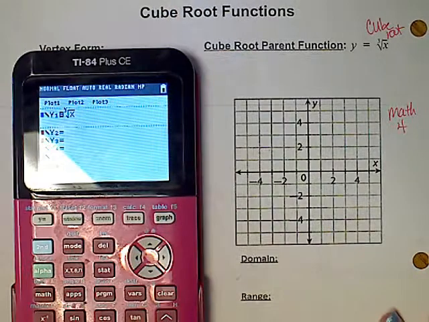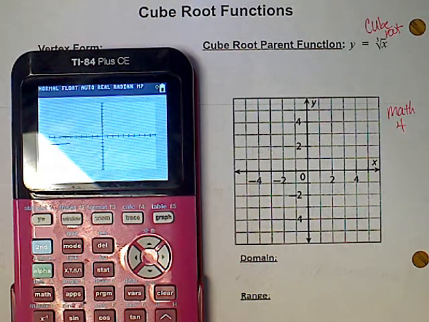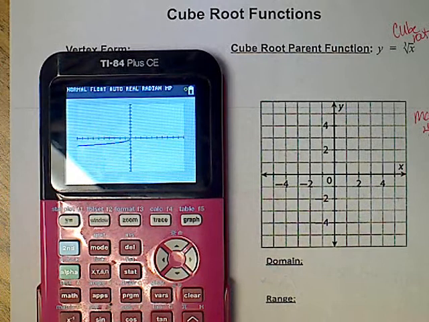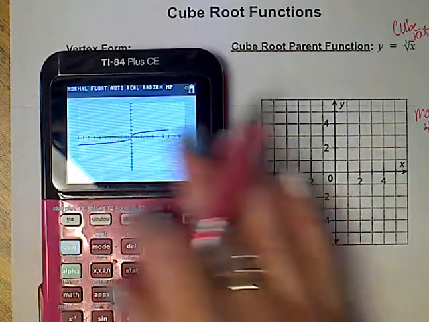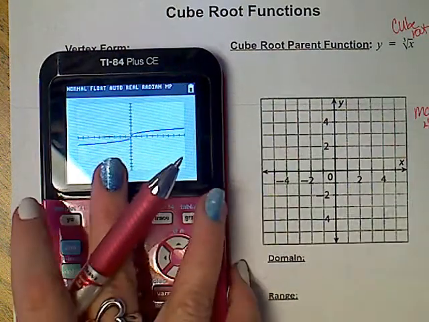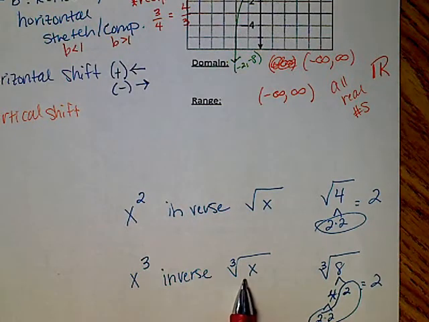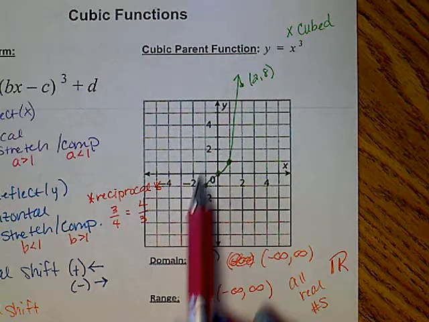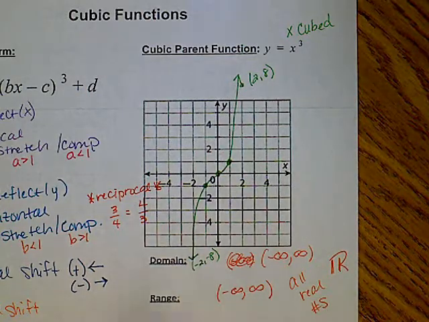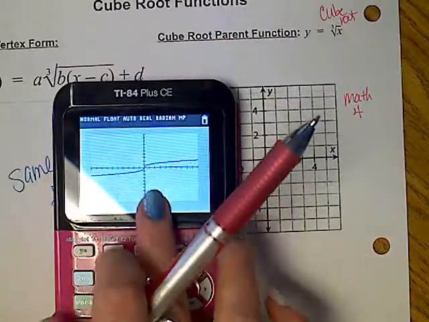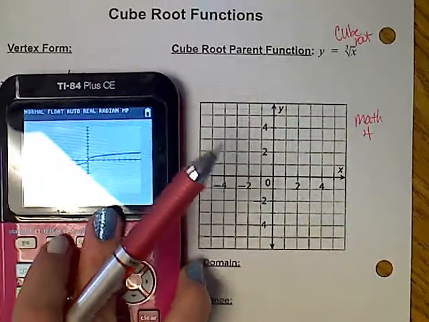Now if you notice, this graph is a horizontal graph. Looks like a squiggle horizontally. I said that cubes and cube roots are inverses. Look at my cube graph. It's a vertical squiggle. The inverse of vertical is horizontal. These two functions are inverses.